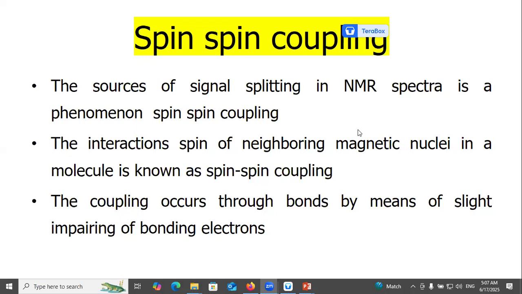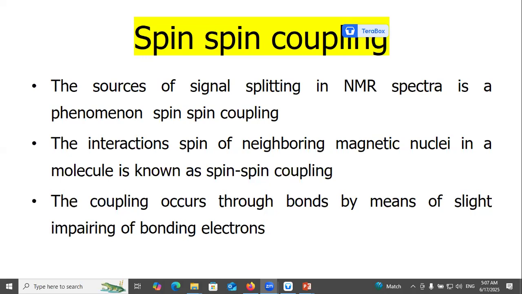Hello, good morning. Spin-spin coupling. The source of signal splitting in NMR spectra is a phenomenon called spin-spin coupling. The interaction of the spins of neighboring magnetic nuclei in a molecule is known as spin-spin coupling.